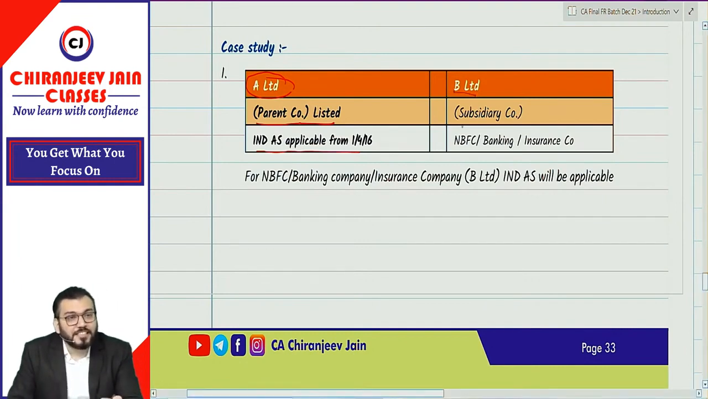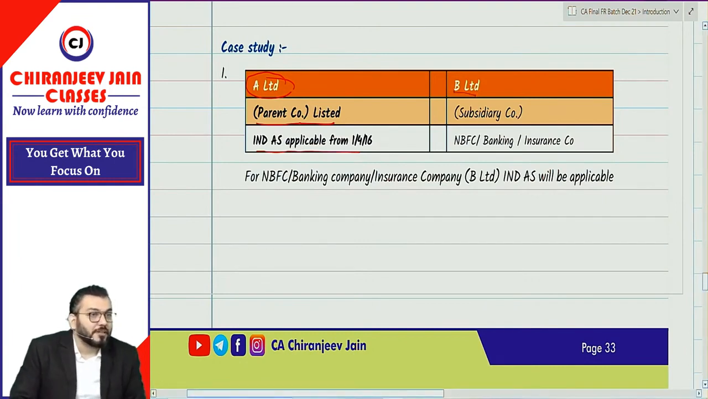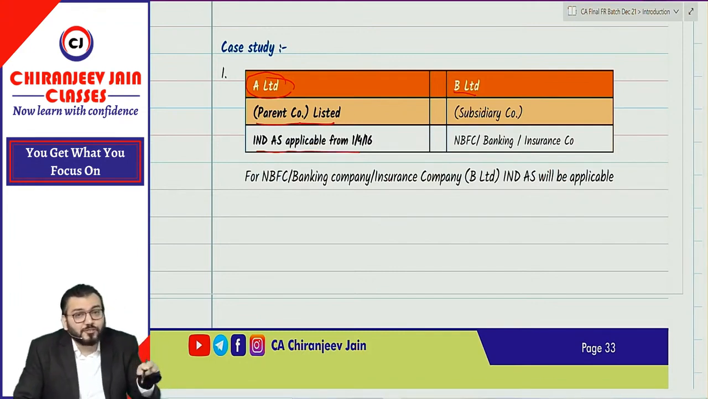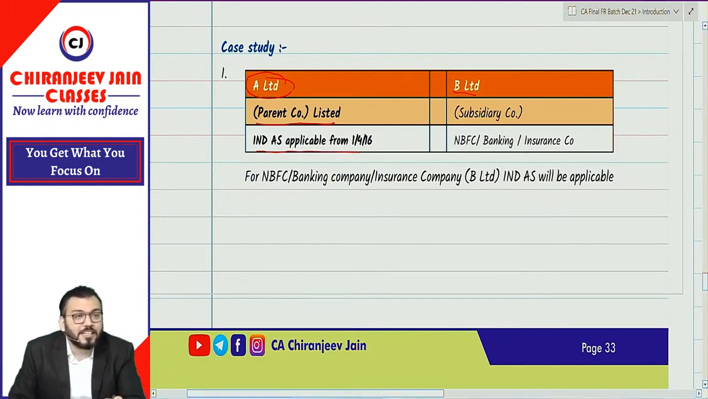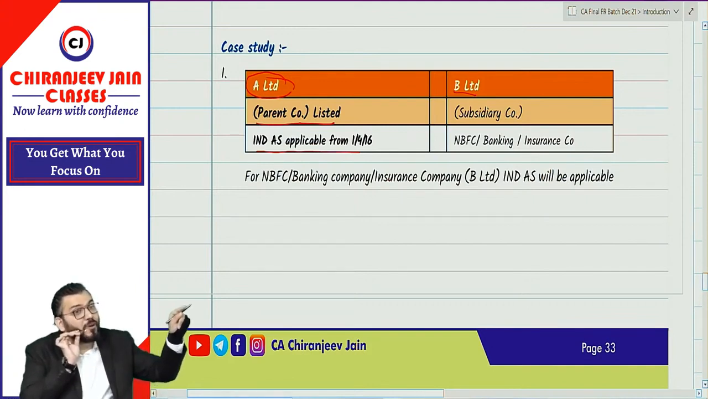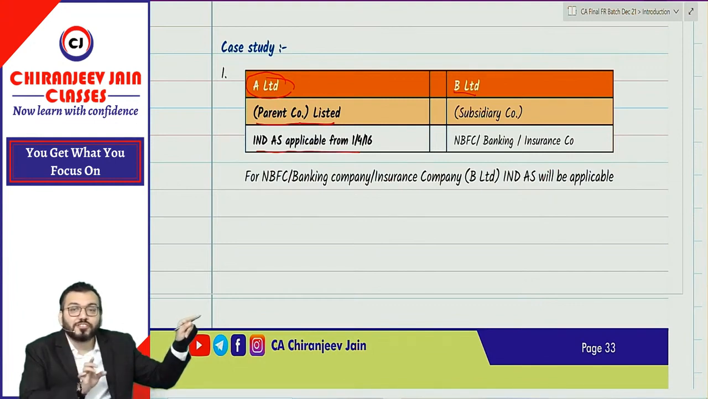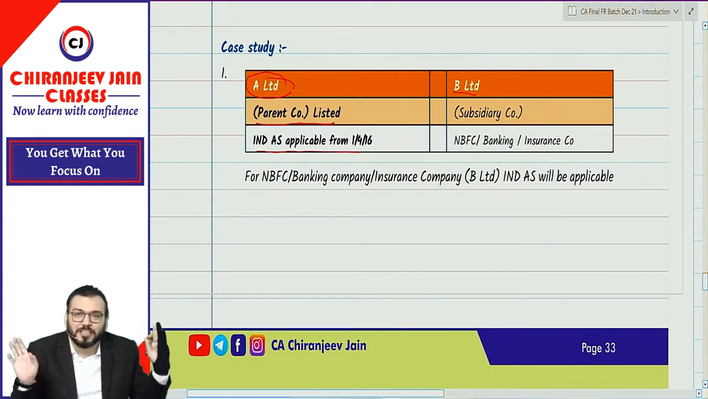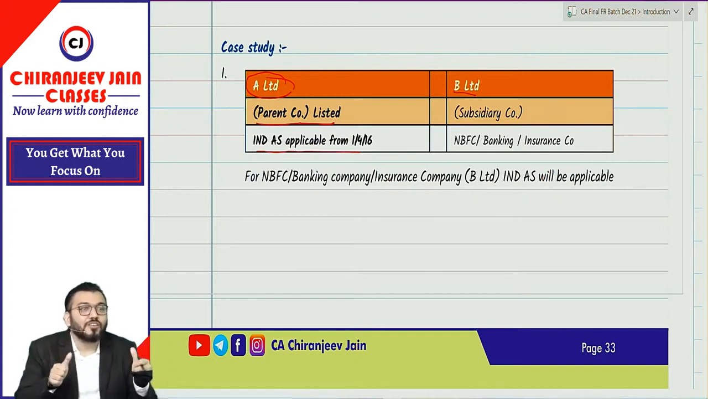Now B Limited is a subsidiary of A Limited. So for B Limited also, Ind AS should be applicable from 1/4/2016. But in this case, B Limited is either an NBFC, a banking company or an insurance company. For an NBFC, Ind AS will be applicable from 1/4/2018 or 1/4/2019. For a banking company, till now no date has been decided. For an insurance company, till now no date is decided.